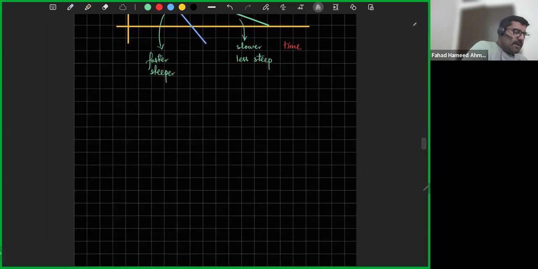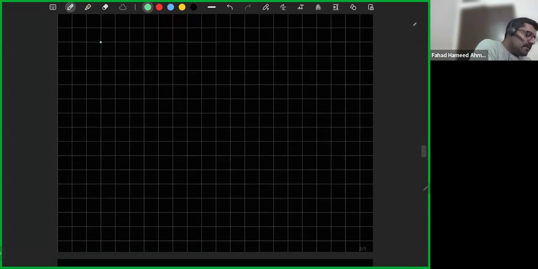I'm just going to add one more point, which is how to measure rate. How do we measure the rate of a reaction without drawing a graph?